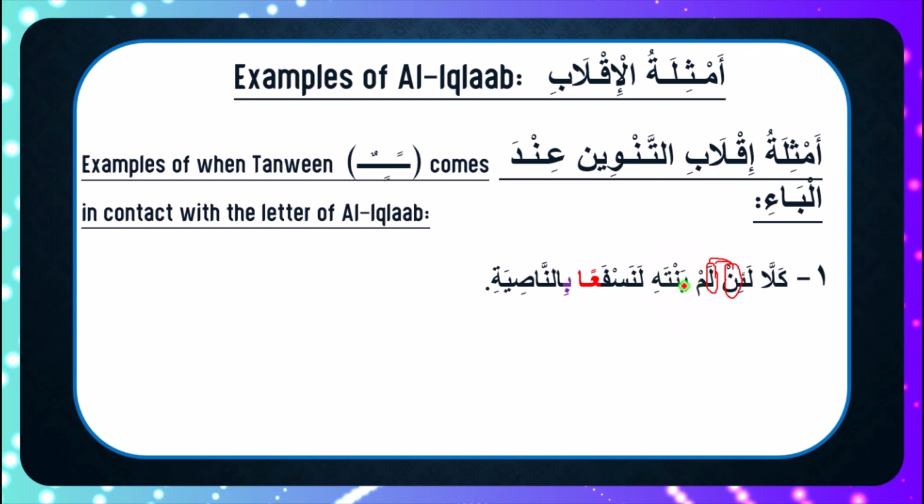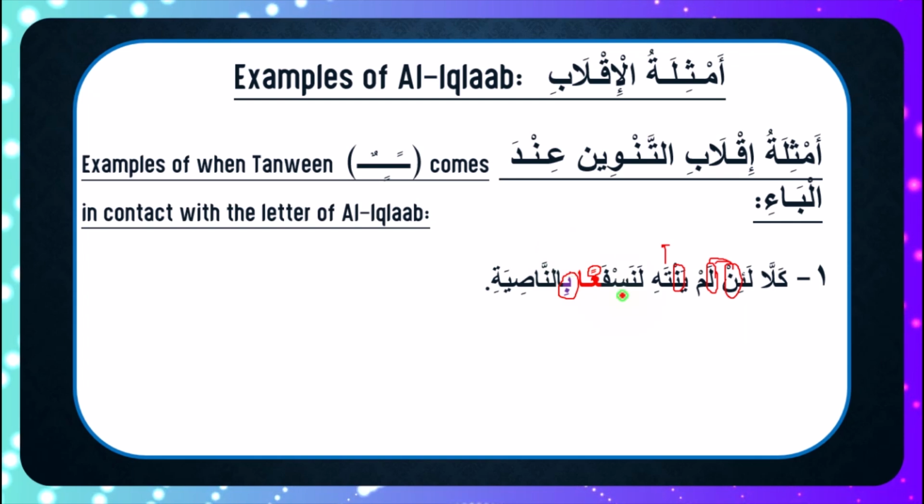Now there's another Nuun Saakinah here, yantahi. But the next letter is letter ta, and letter ta does not fall into any of the letters that we've learned. Not in letters of idhar, not in idgham, and of course, definitely not in al-iqlab. But here we have Tanween, and Tanween has a Nuun Saakinah in it, if you've not forgotten. So whenever we see Tanween, we have to be wary of the letter that comes after it. And in this case, it's a letter ba, and of course, this scenario is a perfect recipe for al-iqlab.